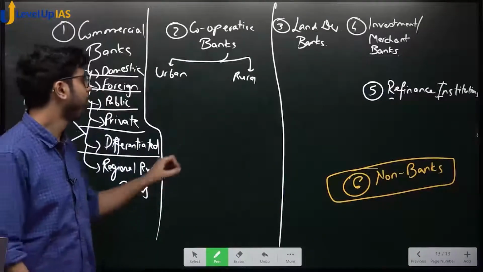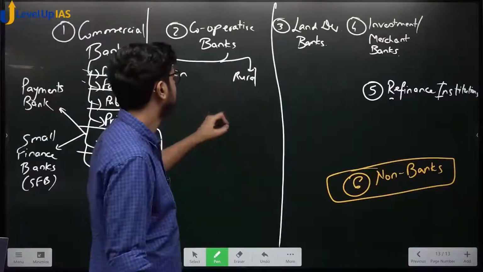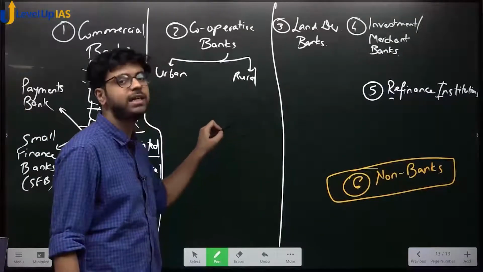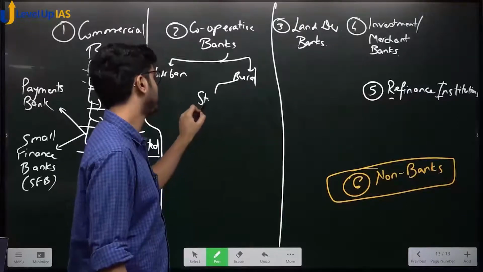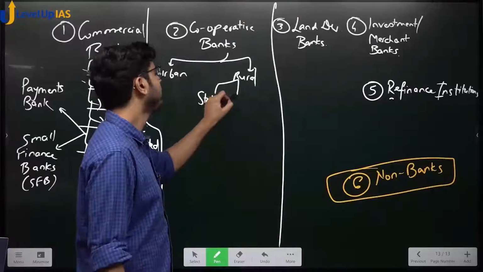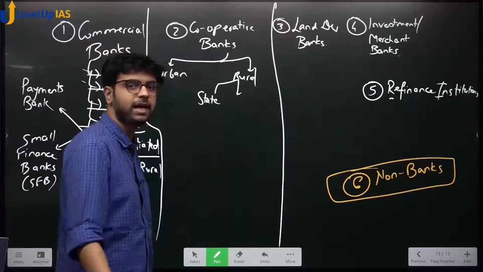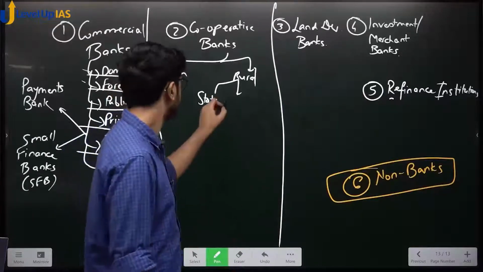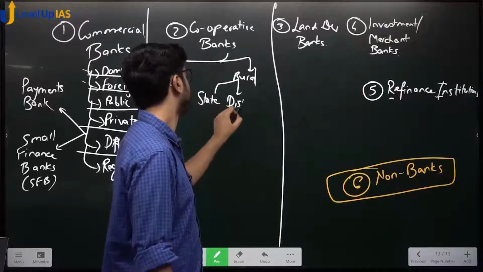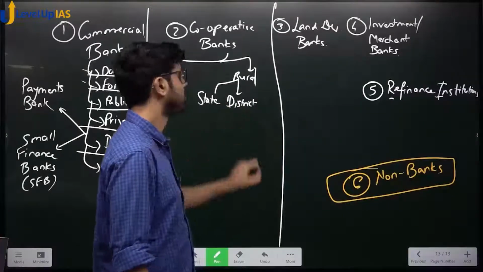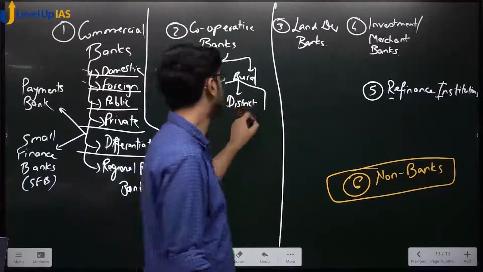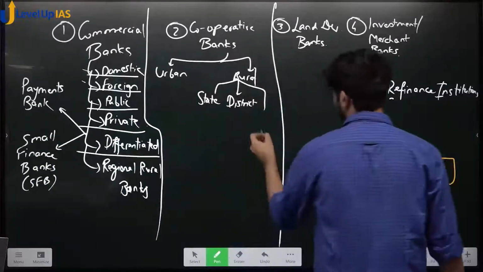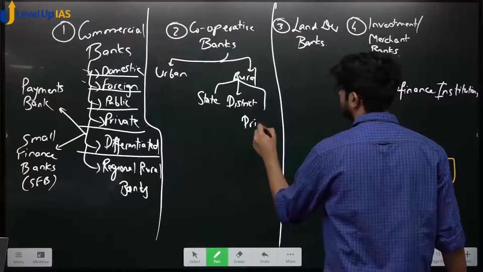Now, these rural cooperative banks have a 3-tier structure. So simple है. सबसे ऊपर कौन आता है? State. Who comes after state? State के नीचे का यूनिट क्या होता है? District. ठीक है, and district के नीचे आता है PAC. I will tell all of this. We'll do one by one, slowly.